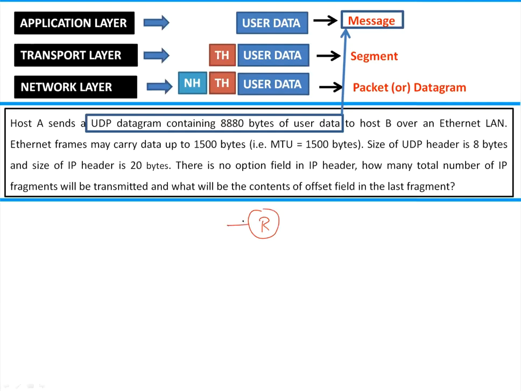If I'm a router, what is the incoming datagram? What is the outgoing datagram? That is required first. So to identify the datagram size, you must know the information correctly. You know, a datagram consists of network header, transport header, and data as well. Fine.